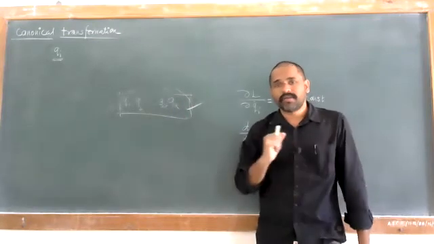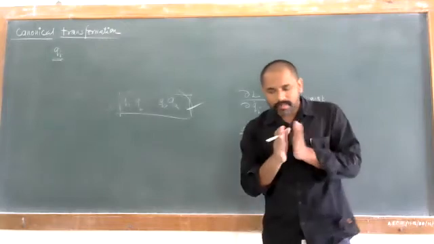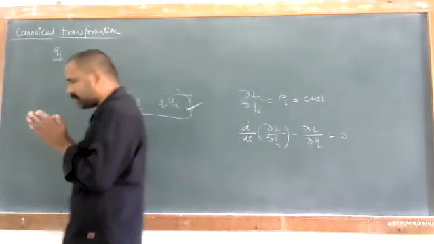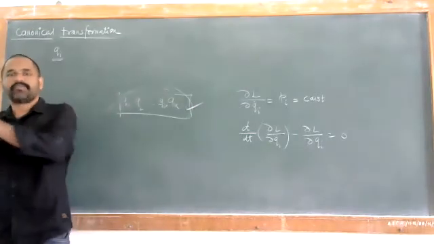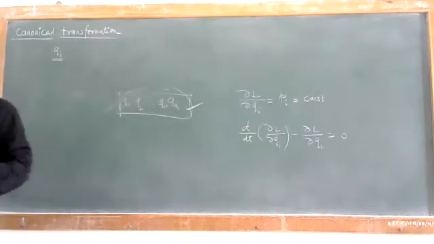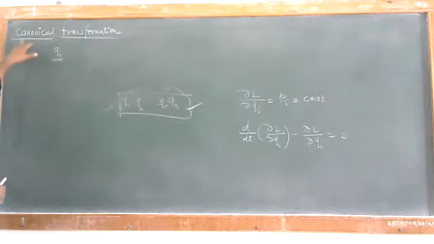Then what do we have to do in such a case? In such a case, we change from some old coordinate system to a new coordinate system, and that's why we have to do a transformation. Okay, and that's why this is known as a canonical transformation. So what are the conditions for this canonical transformation?